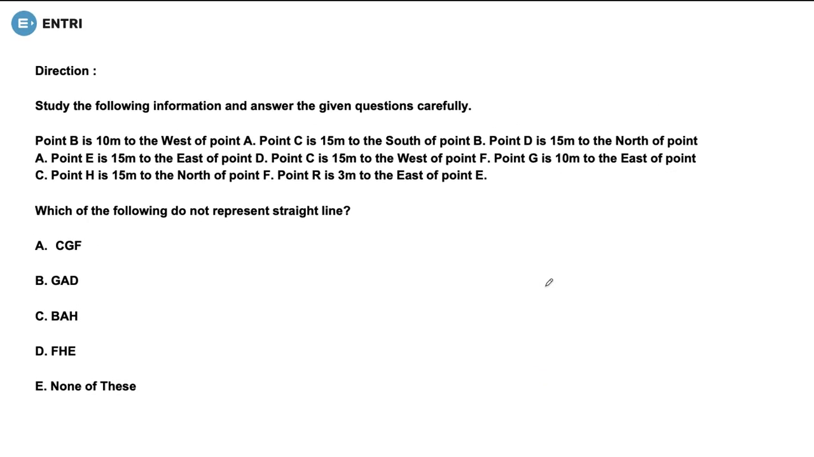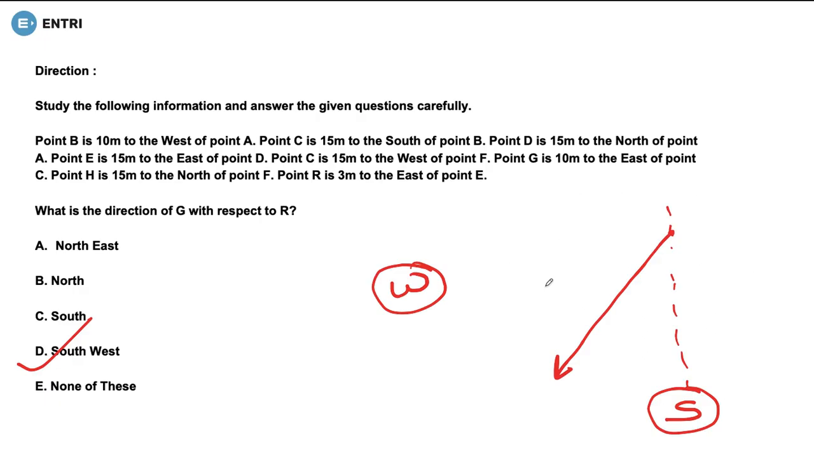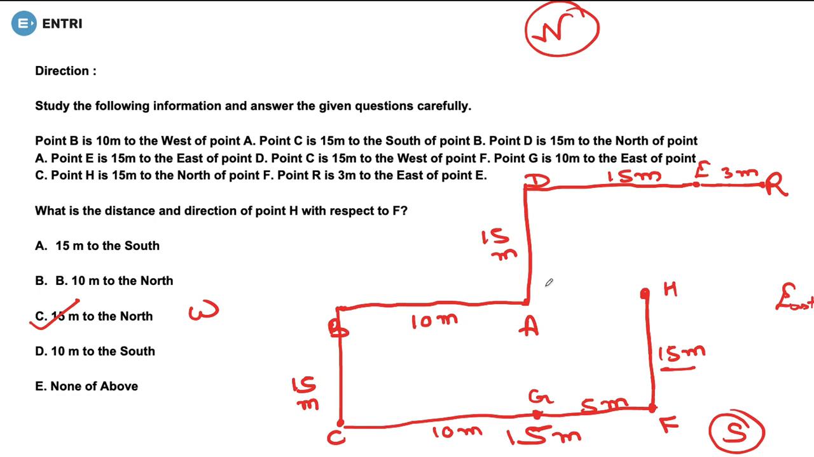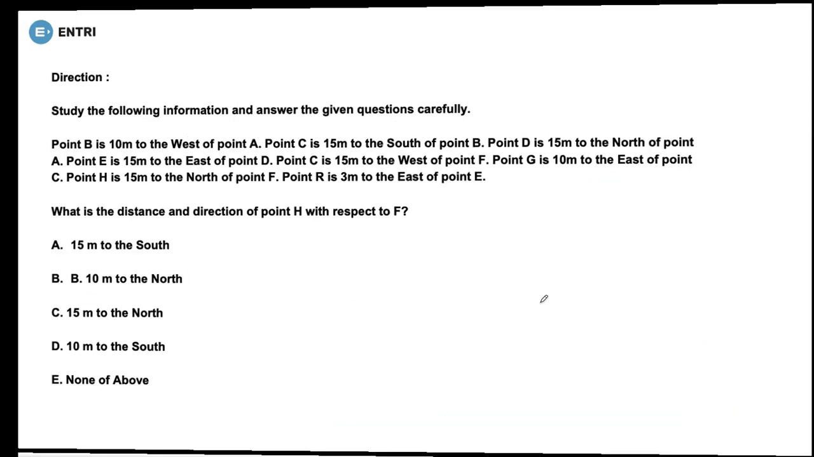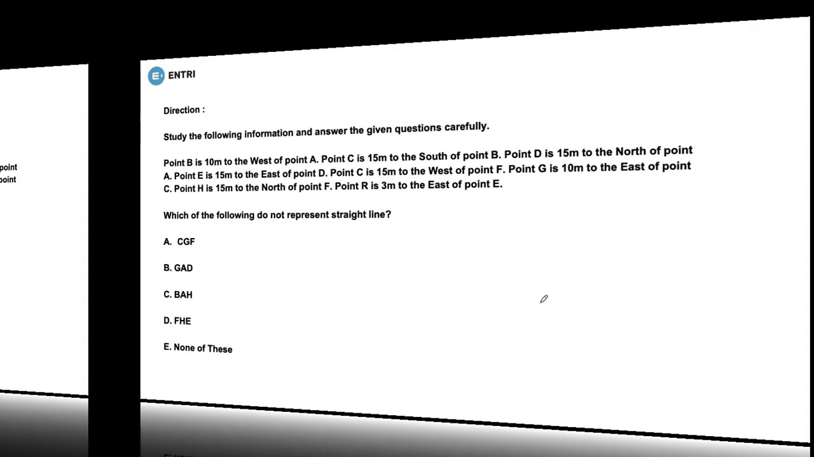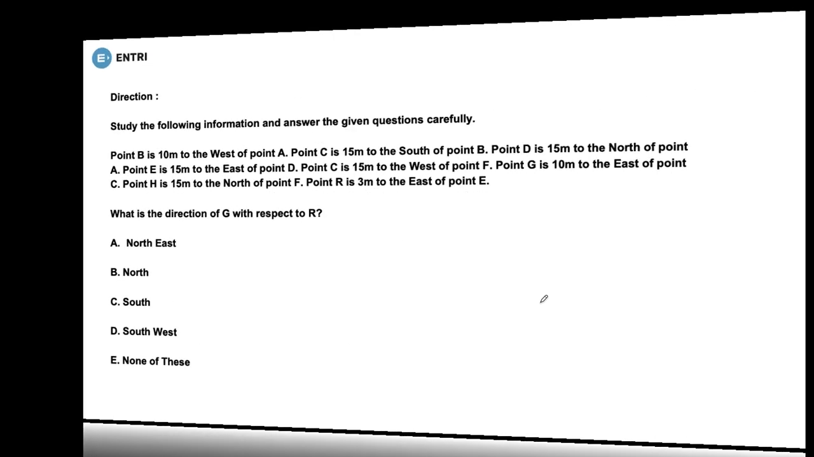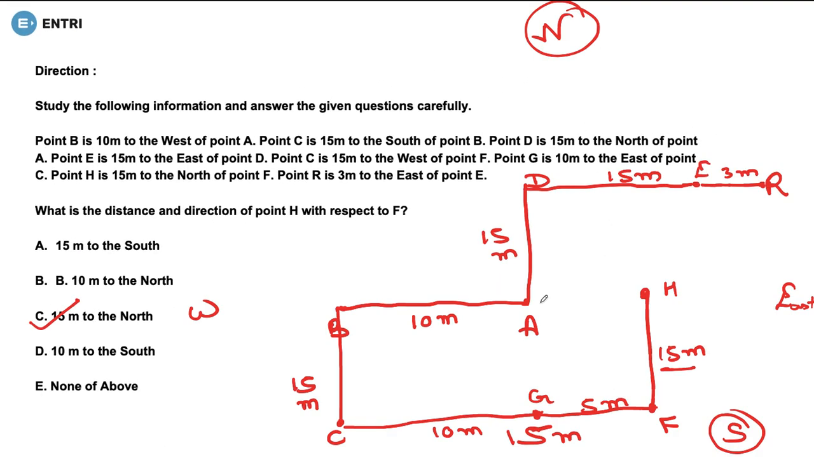Now, the next option, BAH. Let's have a comparison on BAH. Comparing BAH, it is again a straight line, isn't it? Now, let's move on to the next option. After BAH, the next option is FHE. So let's have a look at FHE.